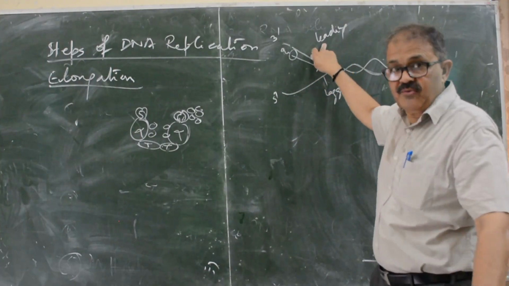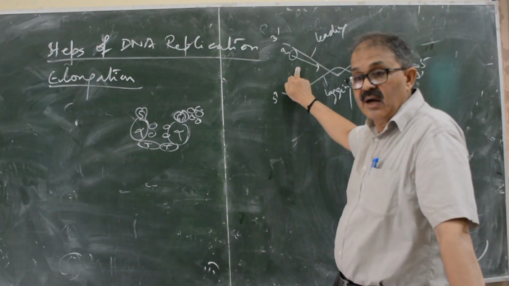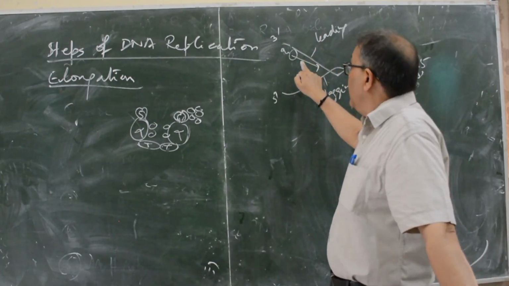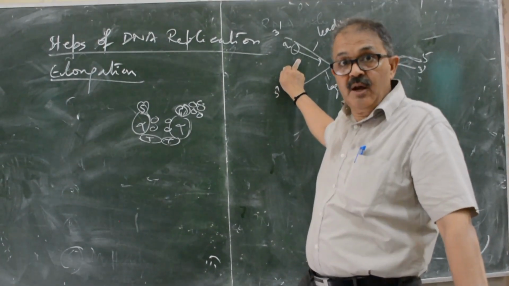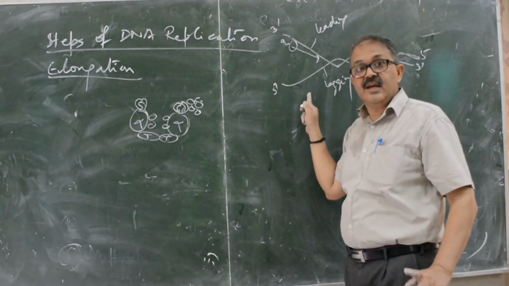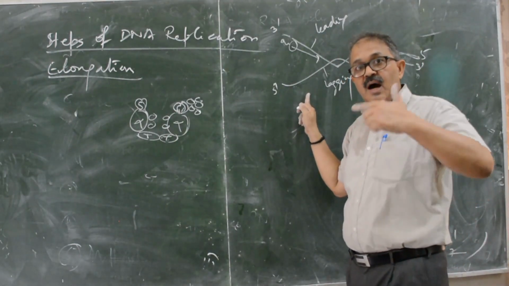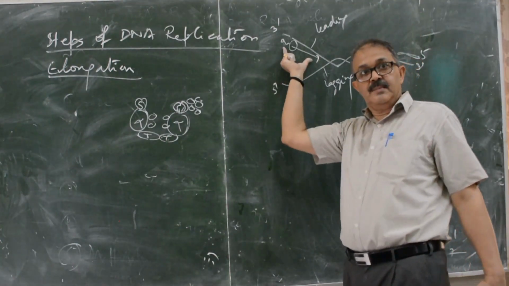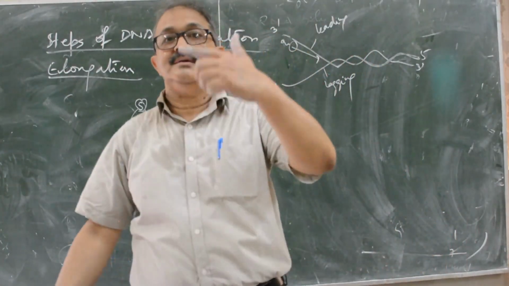First of all, the synthesis of the new strand starts on the template of the leading strand up to 1000 to 2000 base pairs. Till now, lagging means lagging behind. And after some time, after the synthesis of a small fragment of the leading strand, the synthesis of the lagging strand will start.